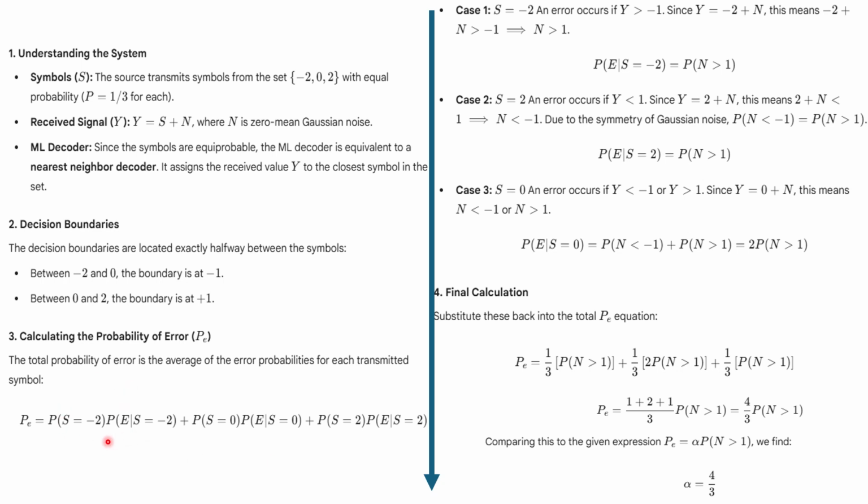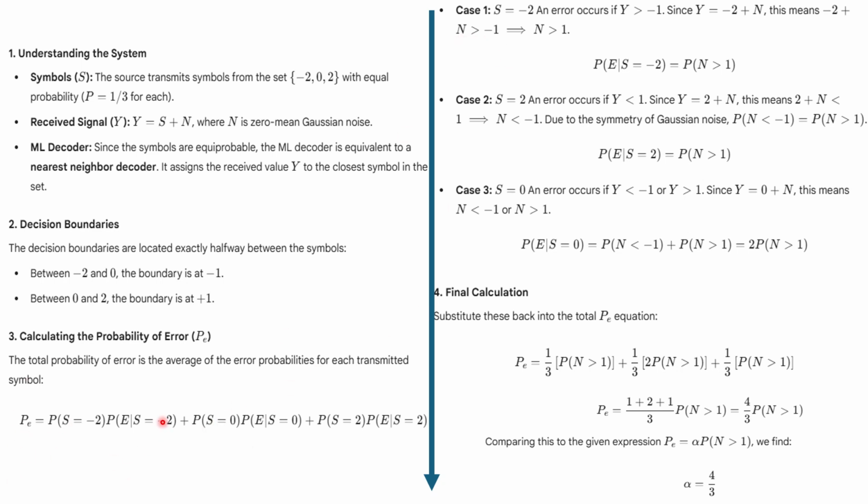Since P of S is equal to -2, S is equal to 0 and S is equal to 2, all are how much? 1 by 3 only, right? Because there are three chances only. So we are going to find P of E given S is equal to -2, P of E given S is equal to 0, and P of E given S is equal to 2. These three things we are going to find. Then we will put the values and get the total probability of error, that is PE, right?